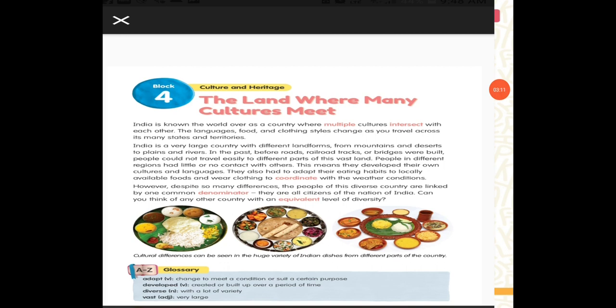Can you tell me the meaning of vast? Here, vast land means very large. And there is coordinate. The meaning of coordinate is to select things so that they work well together. Denominator comes in maths. It is a quantity that is common to all the members of the group, that is called denominator.